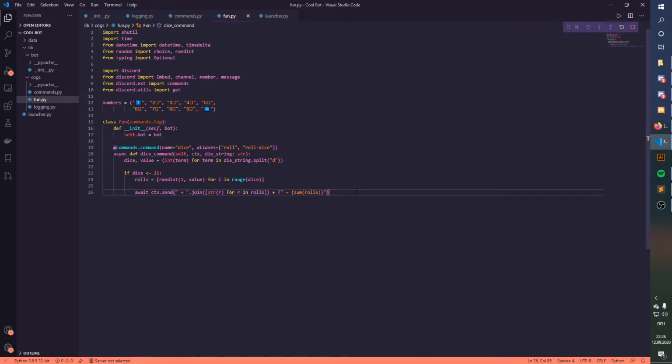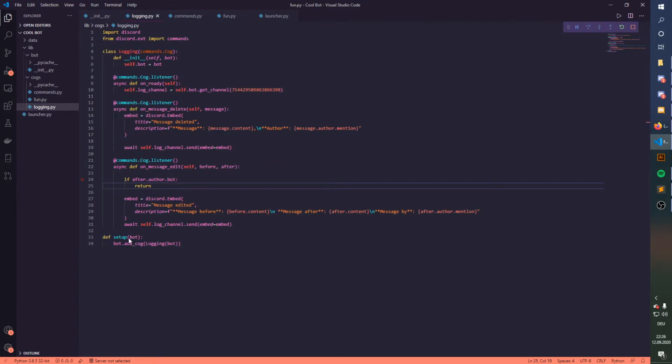So let me finish off the command real quick, because we're just making the else statement. Else I would say await ctx.send, I can't roll so many dice. And let me just make the setup function.